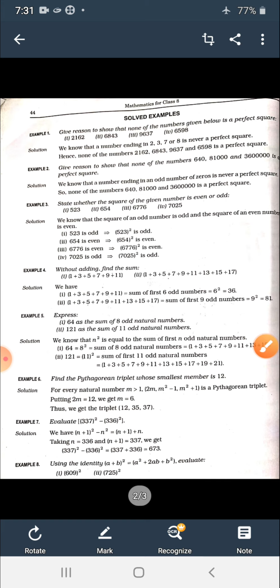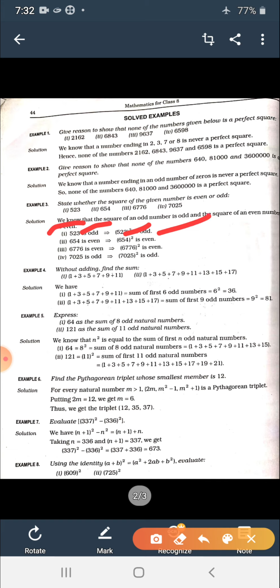State whether the square of the given numbers is even or odd. The properties you have read, property numbers 5 and 6, say that the square of an even number is always even and the square of an odd number is always odd. If you see, the first one is an odd number, the second is an even number, the third is even, and the fourth is an odd number.